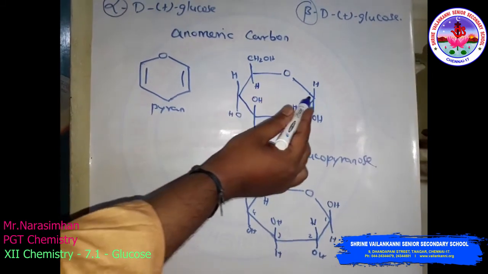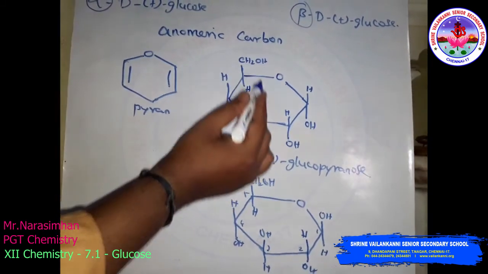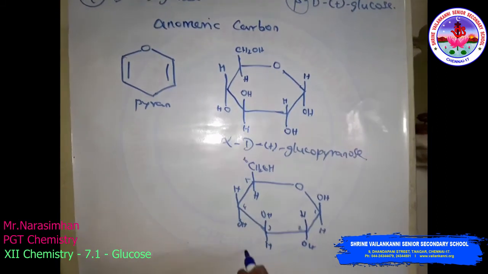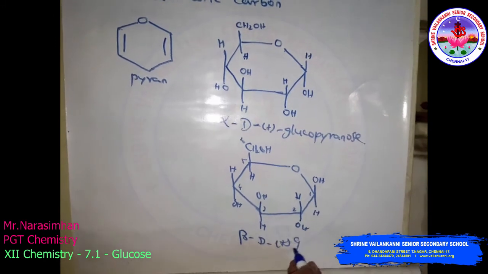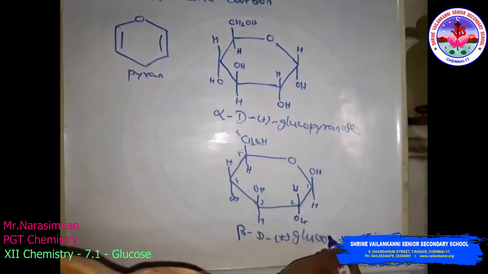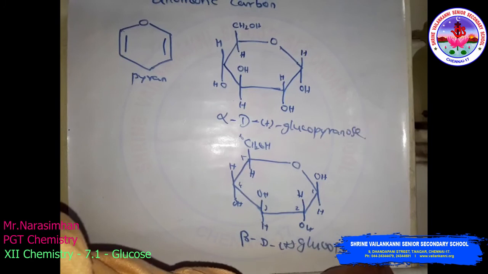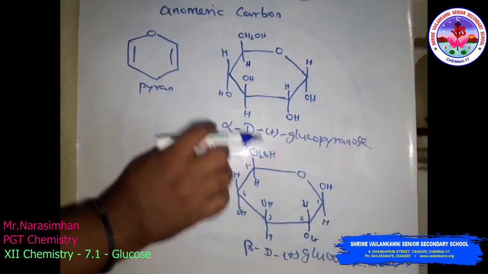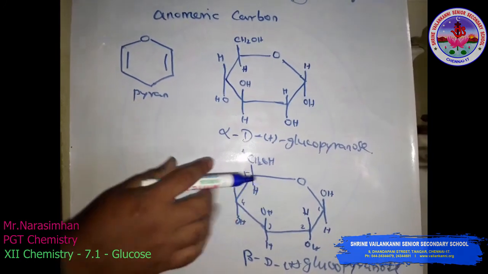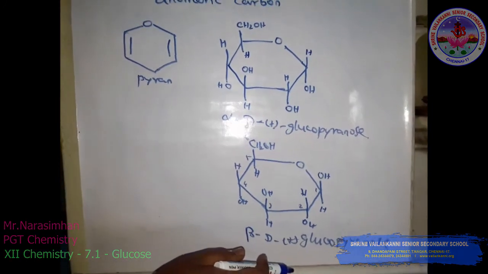Here also the same, 1 to 6. So 6 carbon atoms. This is beta D plus glucopyranose. So this is the alpha form and the beta form of this structure.